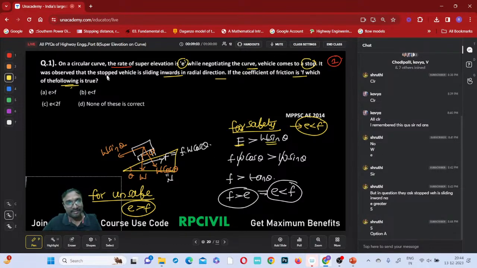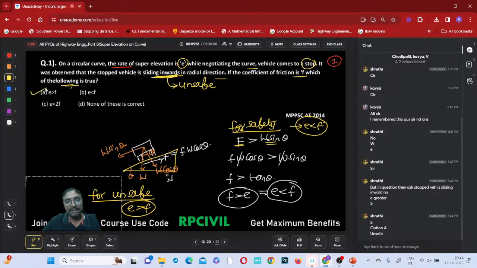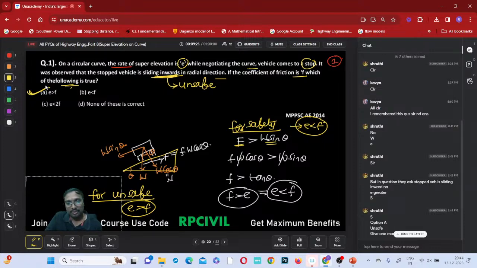So what is the question given? You observe? Vehicle comes to a stop. It was observed that the stopped vehicle is sliding inwards. Sliding inwards means it is safe or it is unsafe? It is unsafe, na? Unsafe means which option is possible now? Option A is only possible, na? Yes, Shruti, correct, right? Good observation.